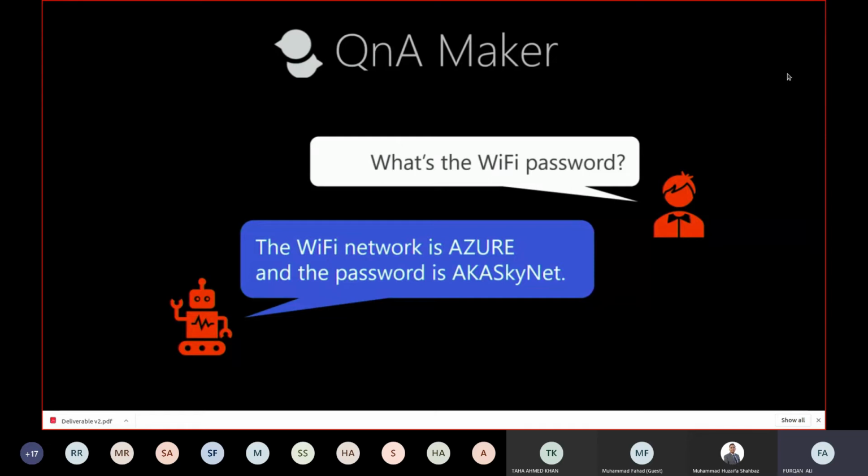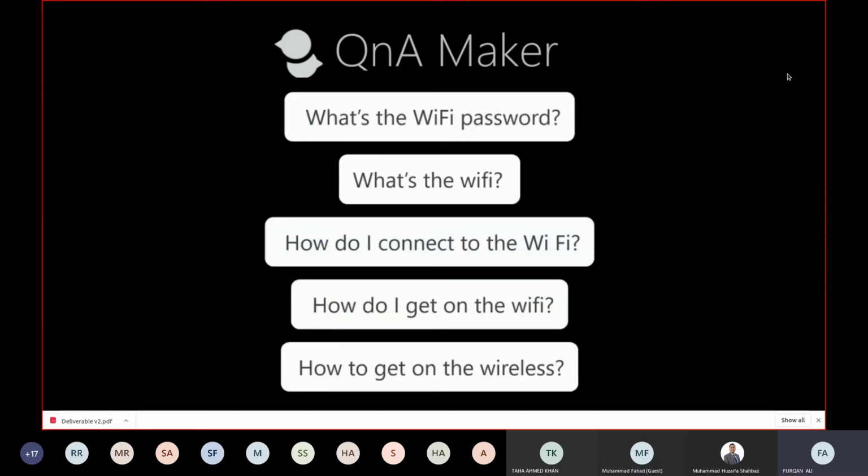All right. So in QnA Maker, let's say you come to the bot and you say, what's the Wi-Fi password? And it responds back, the Wi-Fi network is Azure and the password is this. All right. So that's a kind of simple interaction with a QnA bot. You can have multiple types of interaction with a QnA bot. Like, what's the Wi-Fi password? So it says, what type of user are you? Are you an employee of the company or are you a guest? Because there are different types of Wi-Fi users, like the guest user and the company user. So it can ask you a cross question as well.